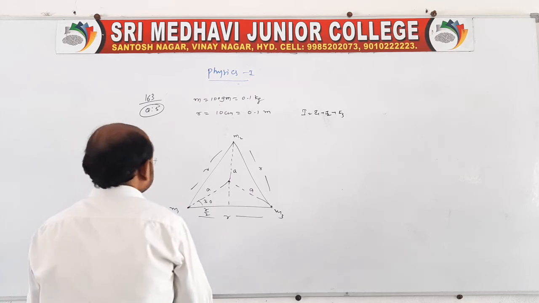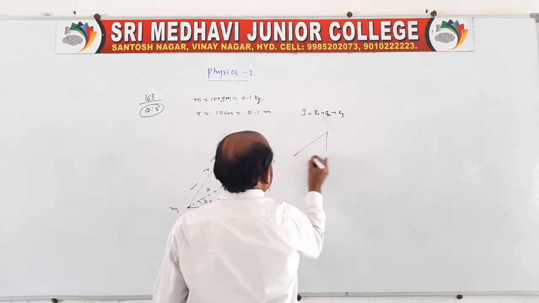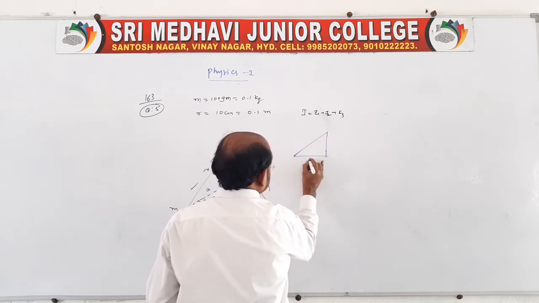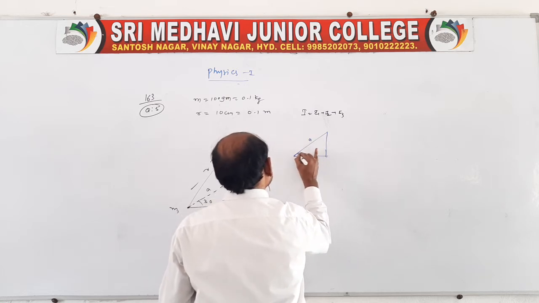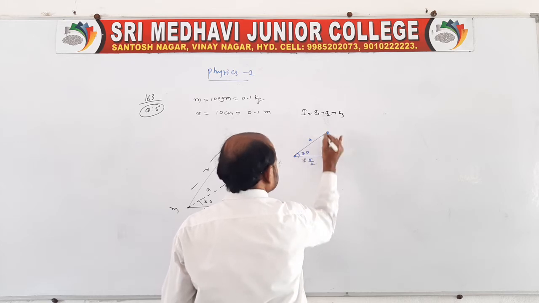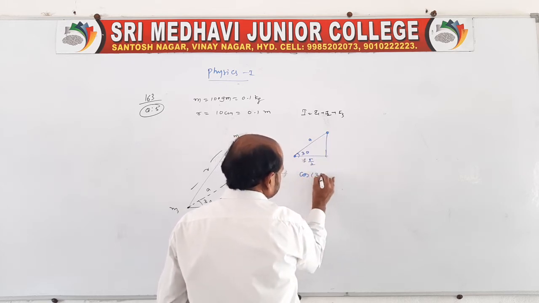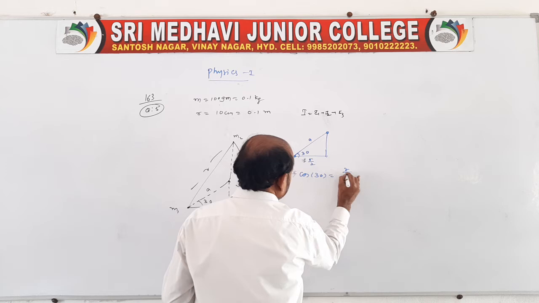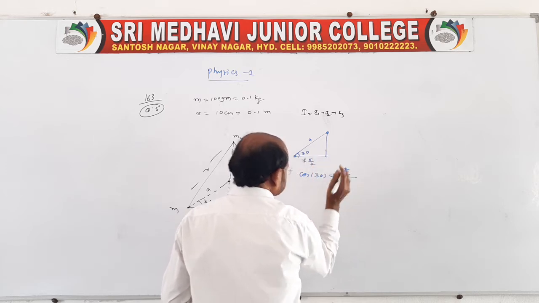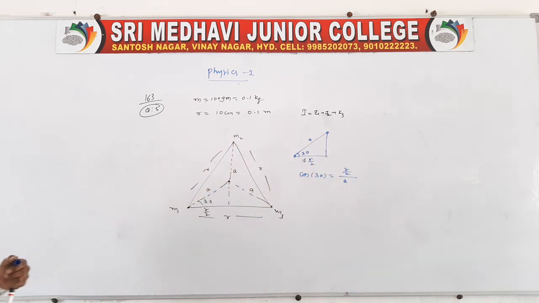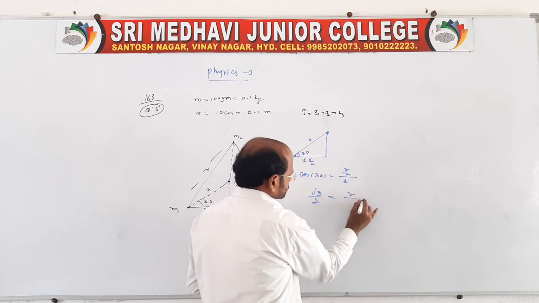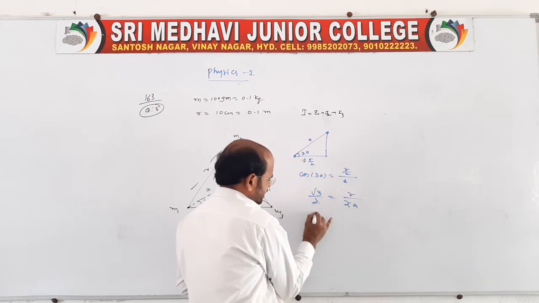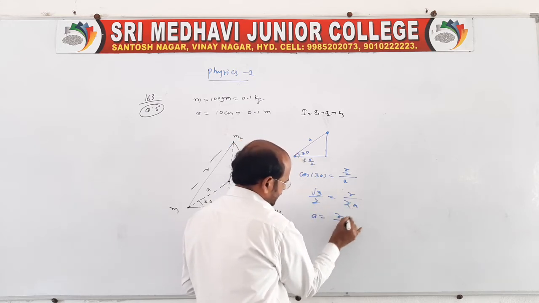So use this triangle, you take out the triangle like this. With r by 2, an angle of 30, and this distance a is what we need. So you take cos 30 is equal to adjacent r by 2 over hypotenuse a. Right? Here cos 30 is nothing but root 3 by 2. Then a is equal to r by root 3.